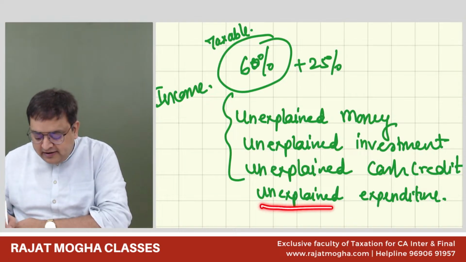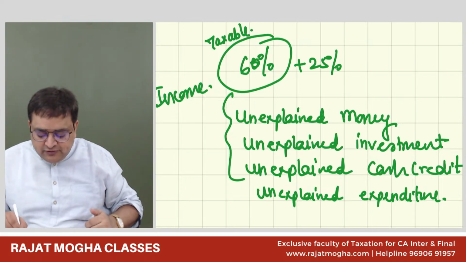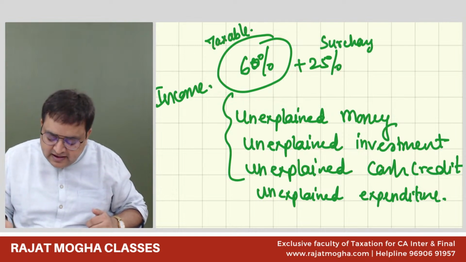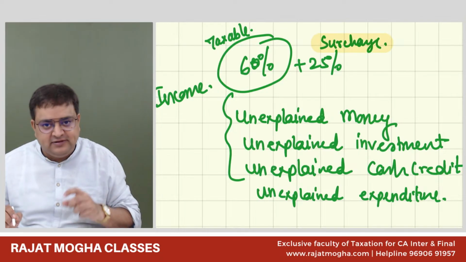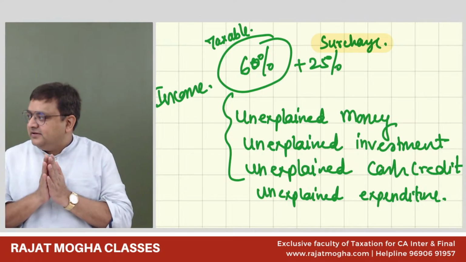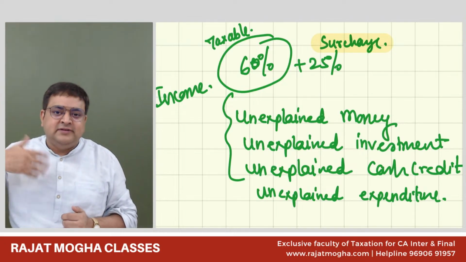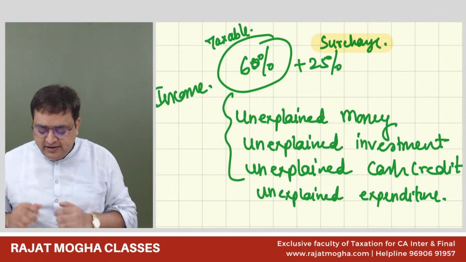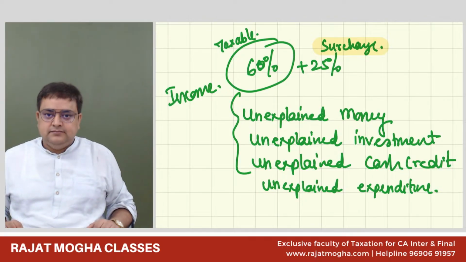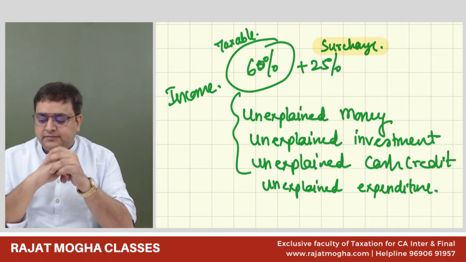So even if you can't explain from which source you are spending this money, then also we will tax it at 60% plus 25% surcharge. Not very important for examination purpose, but yes, you should know about this. Please, everybody. Correct, Aisha. 60% plus 25% surcharge, that will become 75, and then 4% cess, obviously, it would be there, 78%. Please write it somewhere. Let me know once written.